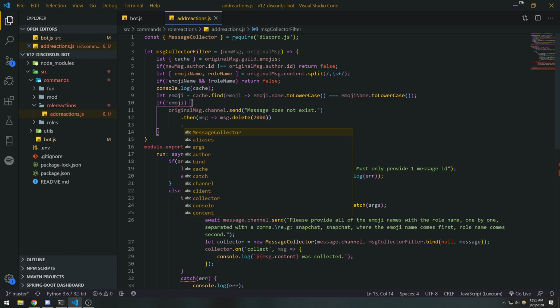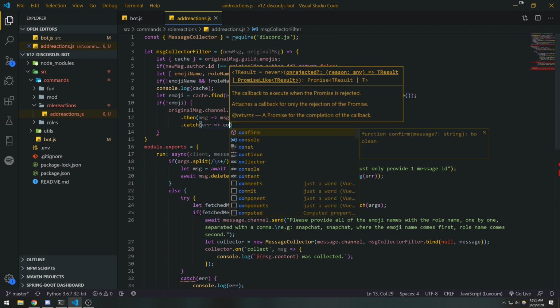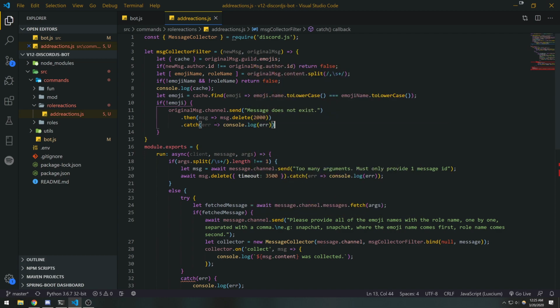Of course, I could have just turned this into an asynchronous function, but I don't know if that would have given issues with this. But again, we're always going to be using different syntax all the time. So basically what I'm doing here is, remember, .send method returns a promise, and if we wanted to use await, we could, but we just have to be inside an asynchronous function. But instead, we can handle the promise by calling .then, and the callback function, which is over here, takes in one parameter. It takes in the message that was sent to that channel or to the user if you send it to a DM channel, and I'm just going to delete the message after 2 seconds, just like that.